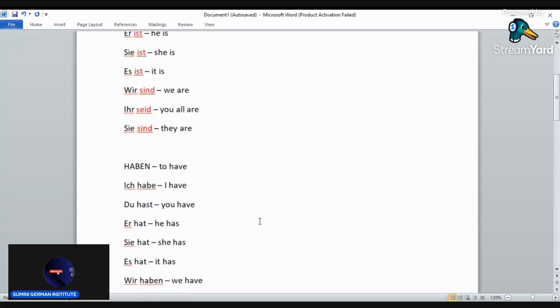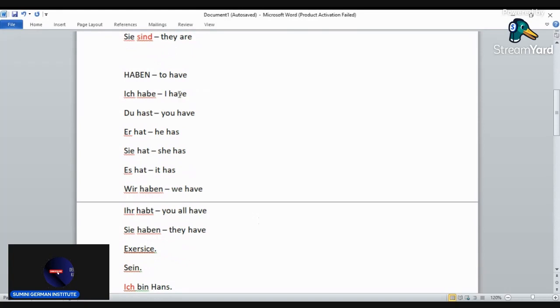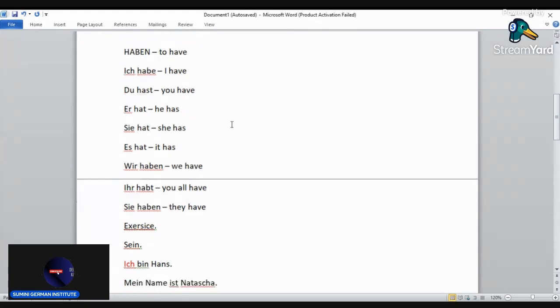The second verb to be conjugated is haben, to have. Haben, to have. Ich habe. Du hast. Er hat. Sie hat.